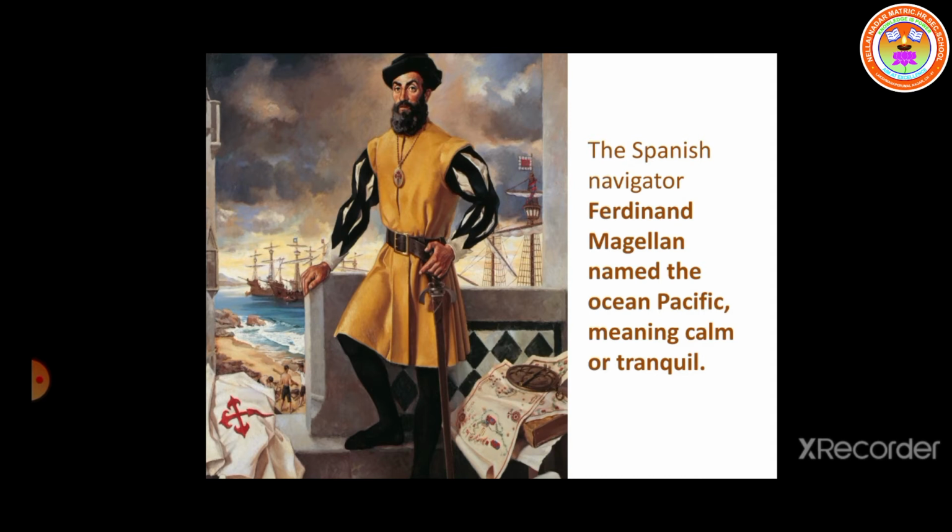Next, do you know? This is Ferdinand Magellan. Who is Ferdinand Magellan? He is a sea route traveler. He traveled around the earth. He took 3 years to travel around the earth and found that earth is round. He is the man who traveled around the earth and found that earth is round. How many years? He took 3 years.